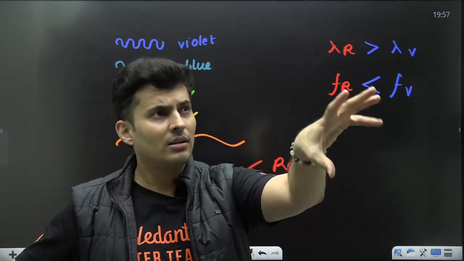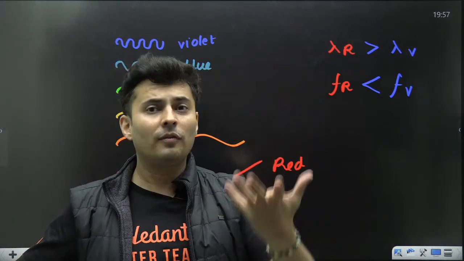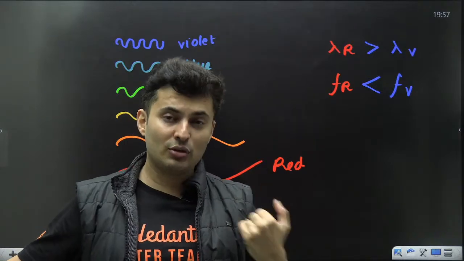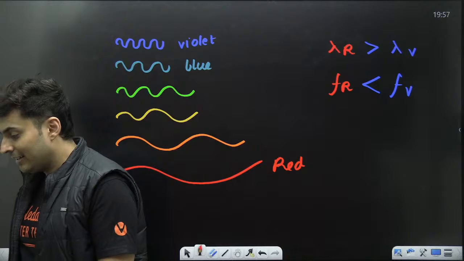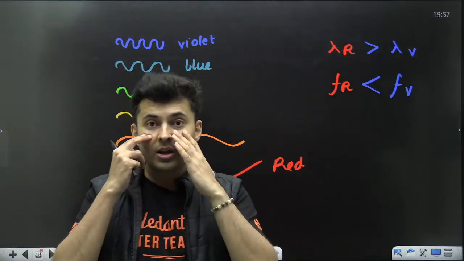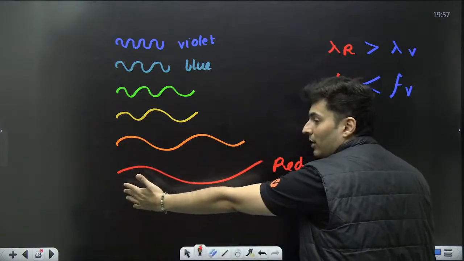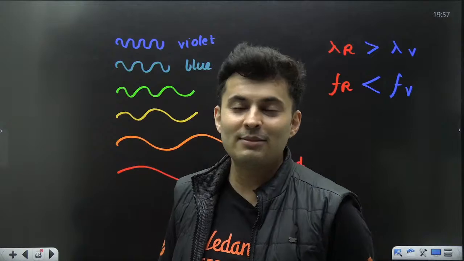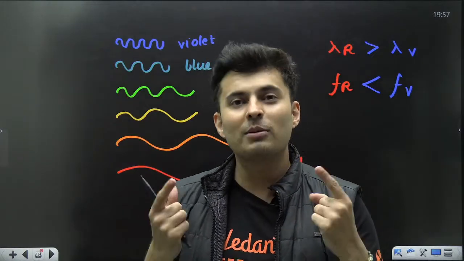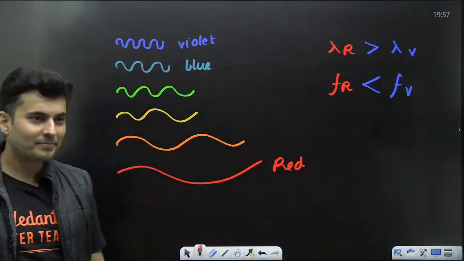Or if there is a train or bus or car standing, which color of light is used so that nobody comes and hits it from behind? It's red, right? Very good. So red is seen from a longer distance, so longer wavelength. That way if you remember, it will be very easy. Is that clear, my dear students?